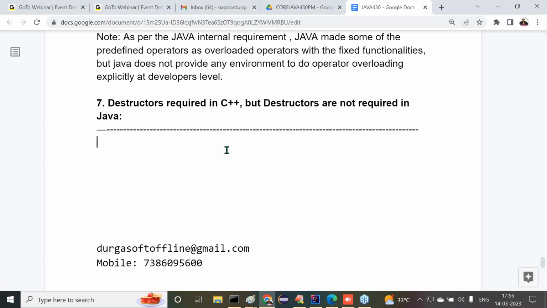But anyway, that is not the reason. What is the actual reason? The best example: garbage collector. Garbage collector is available in Java, but garbage collector is not available in the case of C++. That is the reason why destructors are mandatory in C++, but destructors are not required. I'm not even saying optional. Destructors are not required, they do not exist in Java, due to the availability of the garbage collector.